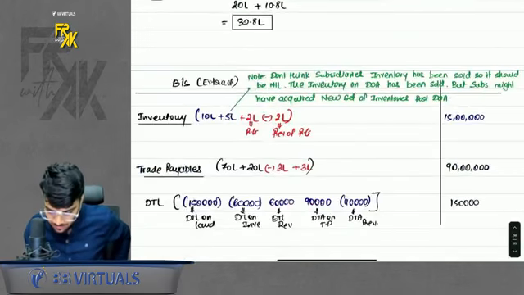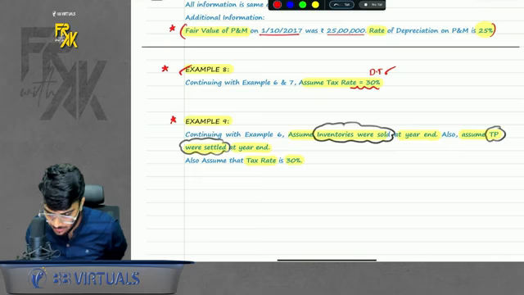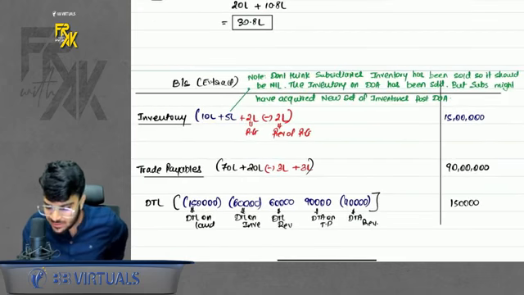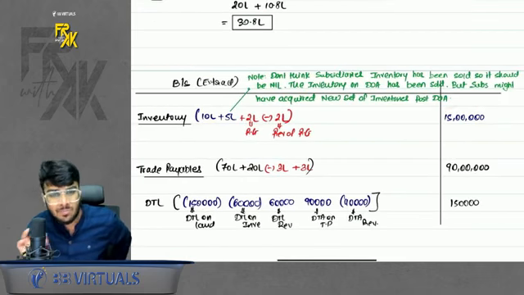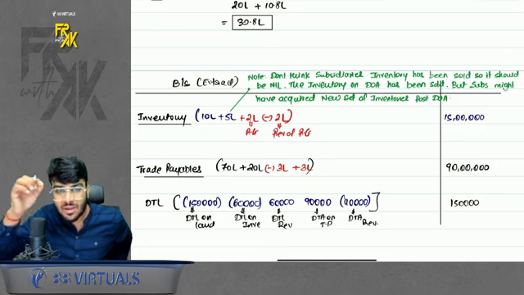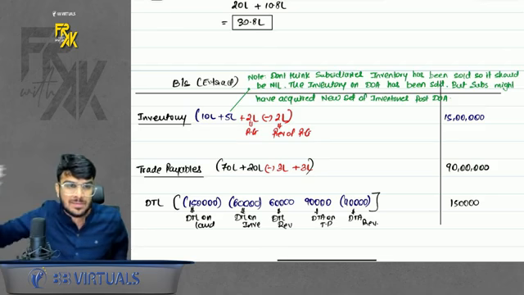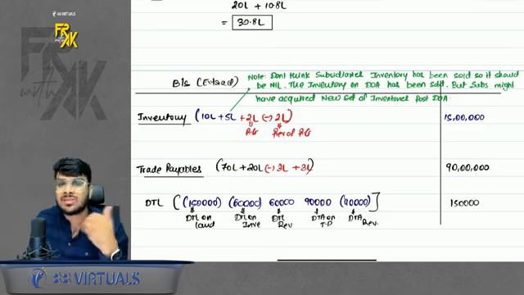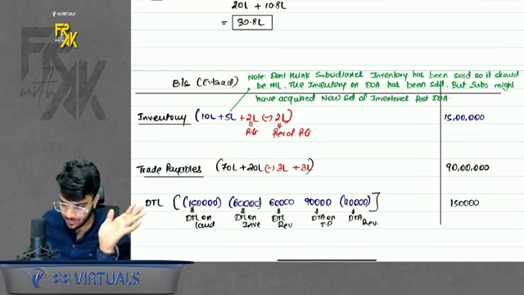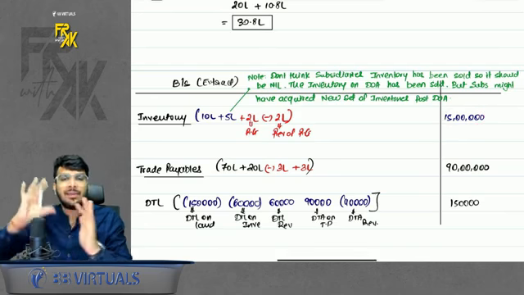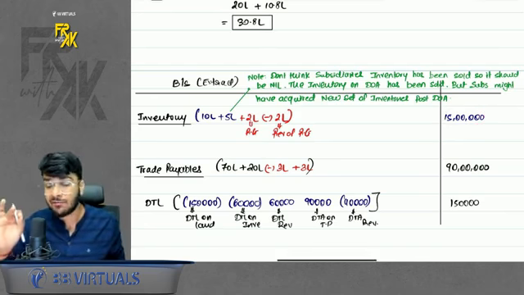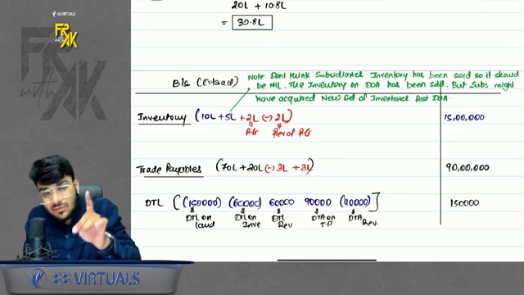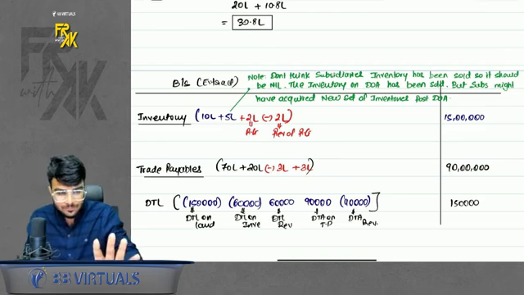Acha, one more thing. Don't say that, sir, if the inventory of subsidiary sold, then the inventory in CFS will be 0. Inventory in CFS will not be 0. Why? Inventory which was there on date of acquisition has been sold. Subsidiary might have acquired some new set of inventories after date of acquisition, so it can remain. So basically, don't apply extra logic by saying inventory should be 0.